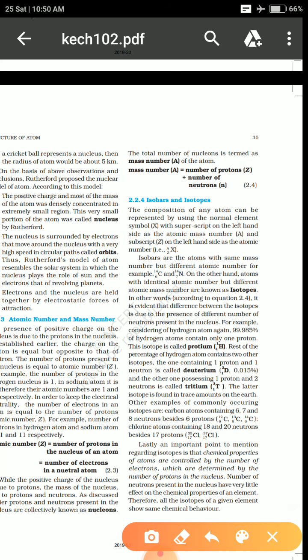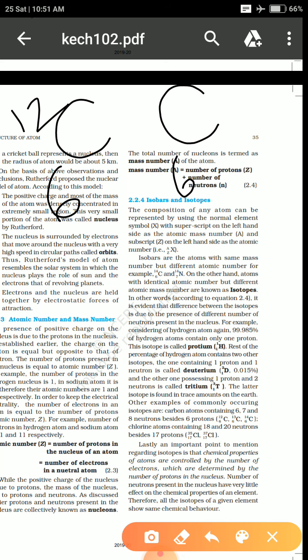See, whenever we take an atom, suppose I take carbon. Carbon has atomic number 6, right? We always write the atomic number downside to the left side. And carbon has atomic number 6 as well as a mass number of 12. This is the mass number of carbon. But there is also carbon which has atomic number 6 but mass number 14. So there can be similar cases where mass numbers can be different in some atoms.